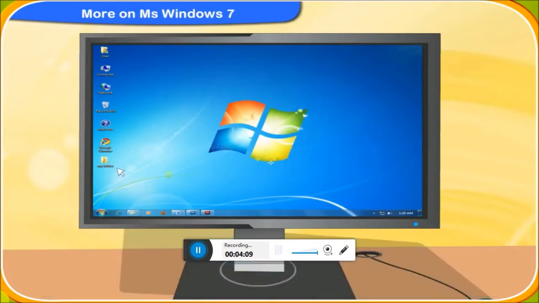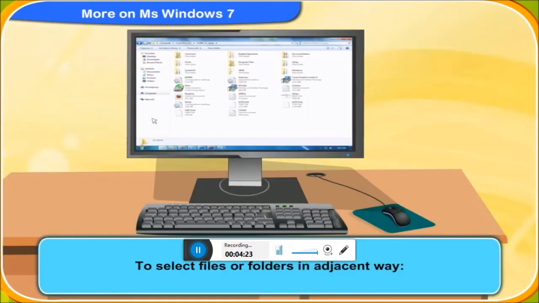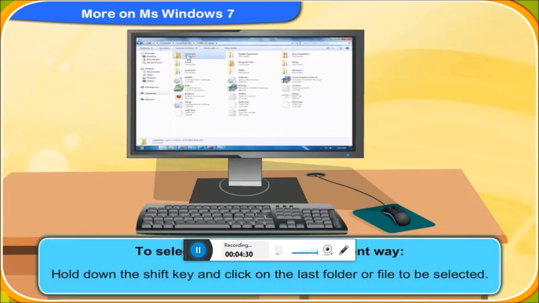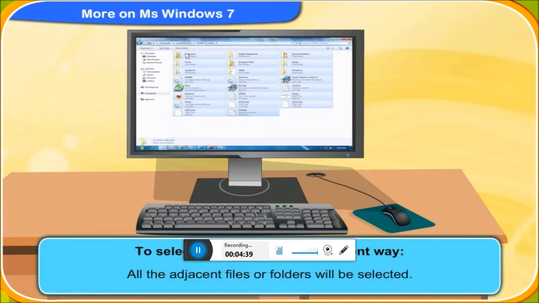Can we select a lot of files or folders at the same time? Definitely, Rennie. Adjacent and non-adjacent are two ways of selecting multiple files or folders. To select files or folders in adjacent way, click the first folder to be selected. Then hold down the Shift key and click on the last folder or file to be selected. All the adjacent files or folders will be selected.